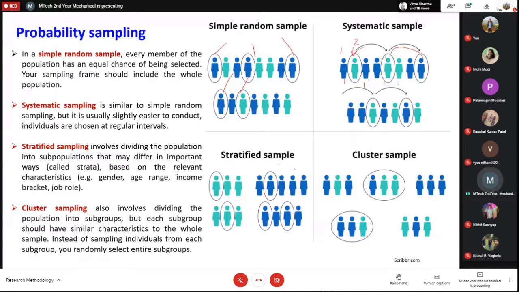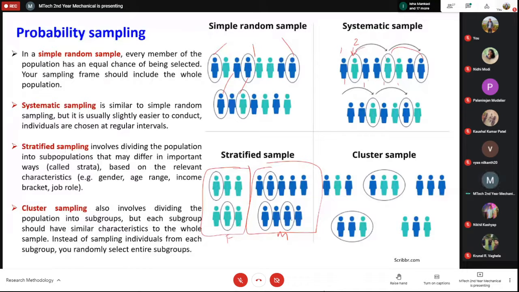The third is a stratified sample, where you define the characteristics of the people, and you also define the variations among these characteristics. Suppose I classify them into male and female. Say blues are male and greens are female candidates in any study. Then I can further ask what the age group of these female candidates is and what the age group of these male candidates is, how many numbers there are, and further what the variation within the strata itself is. Is there any variation? If there is no variation, then you may adopt a different method. If there is variation within the strata, then you will adopt a different method of taking the sample.